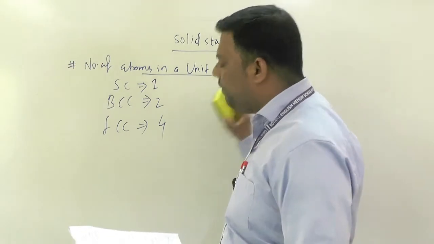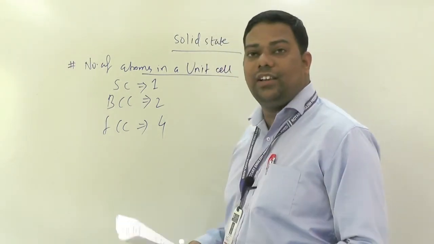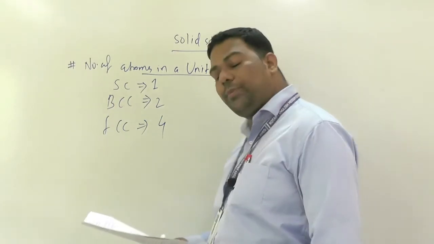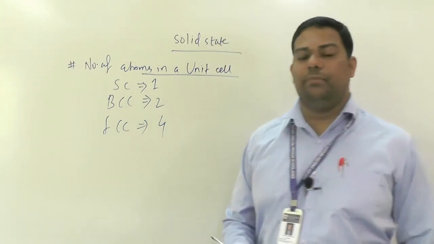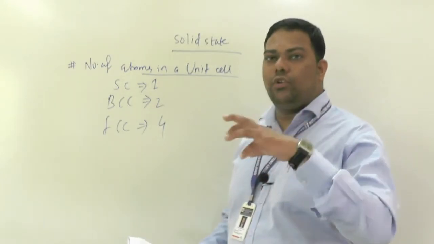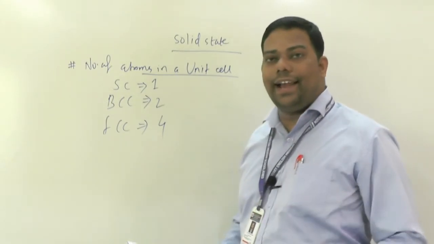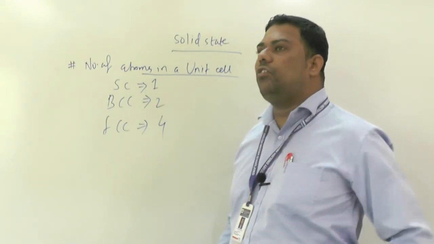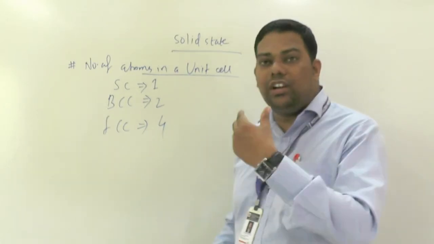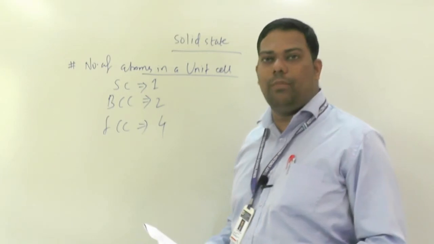After this, closed pack structures are also there: closed packing in 1D, 2D and 3 dimensional. Thereafter, how we can locate octahedral voids and tetrahedral voids with their diagram is also important. Whatever theoretical background, you have to read it thoroughly, and if any doubt comes, you can ask at the time of preparation.